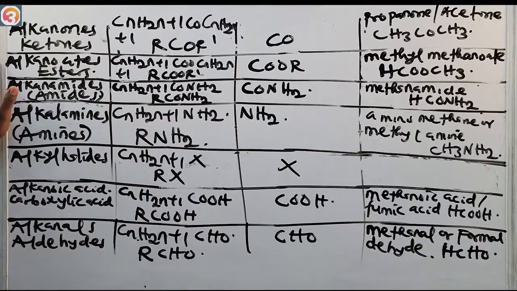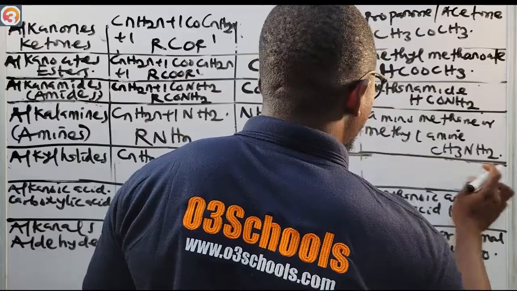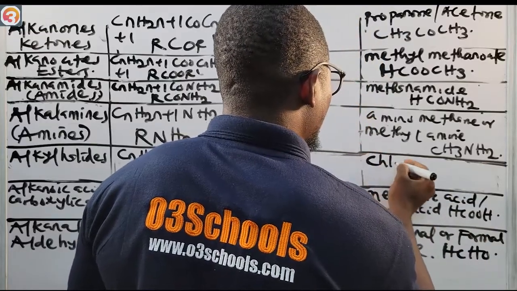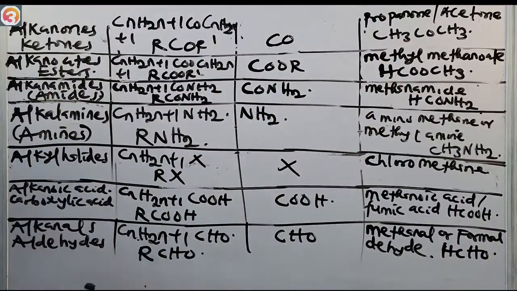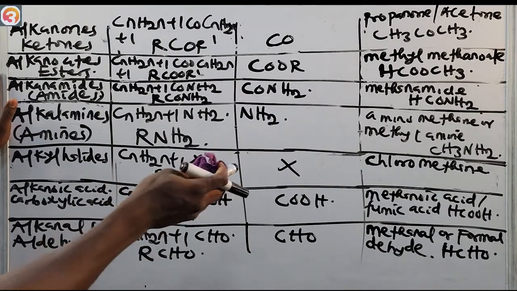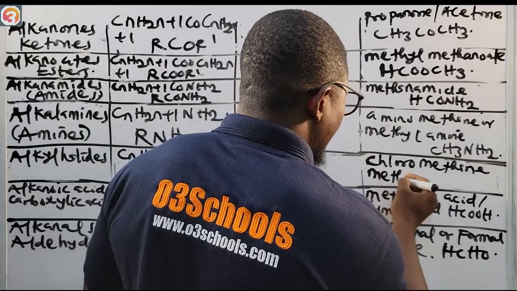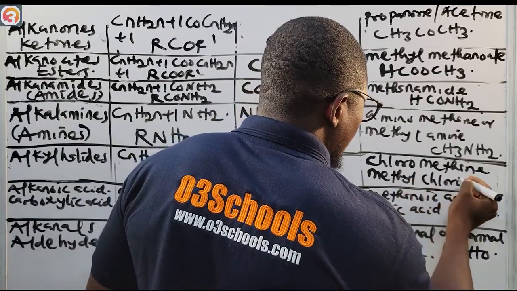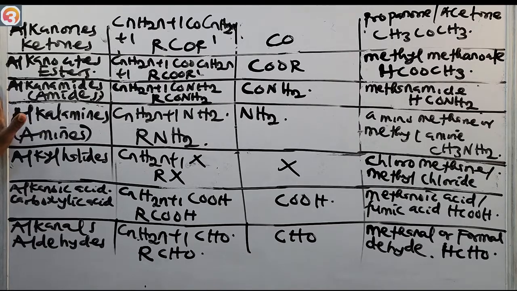The first member is chloromethane, or methyl chloride. The first member is chloromethane. You can also call it methyl chloride. Chloromethane or methyl chloride. So that is it for the alkyl halides.